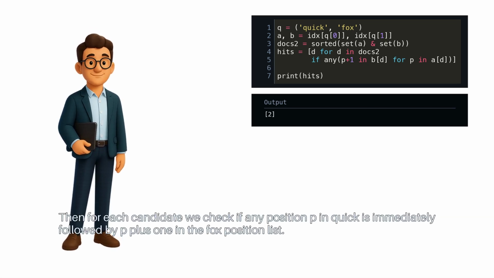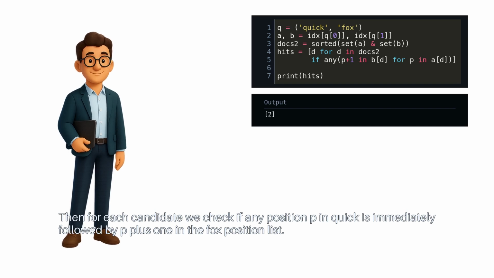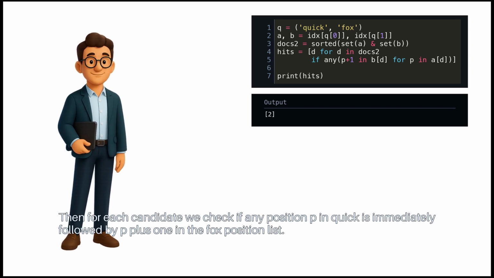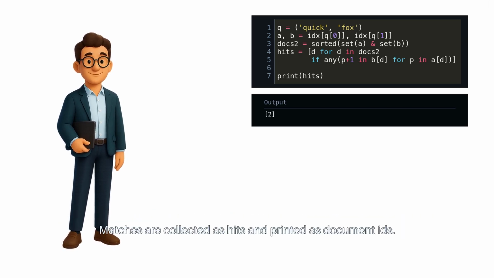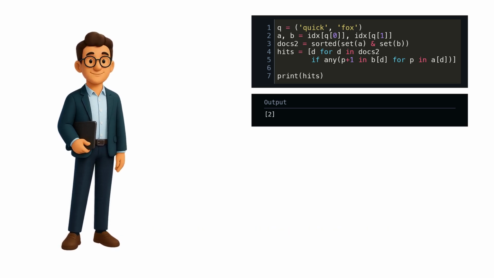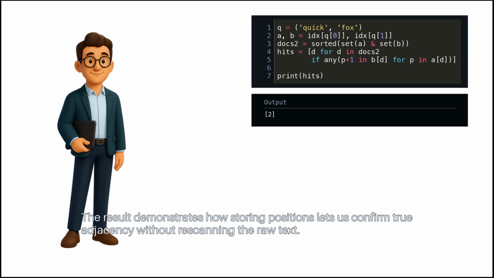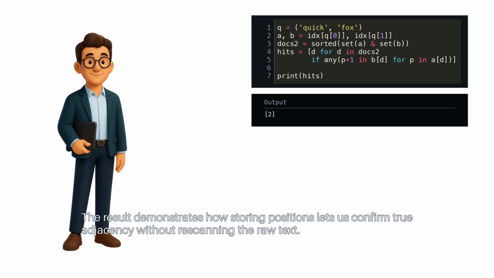Then for each candidate, we check if any position P in quick is immediately followed by P+1 in the fox position list. Matches are collected as hits and printed as document IDs. The result demonstrates how storing positions lets us confirm true adjacency without rescanning the raw text.